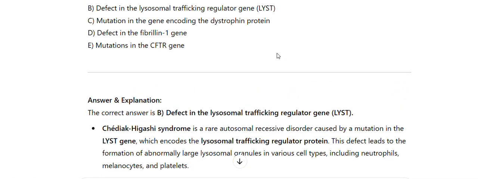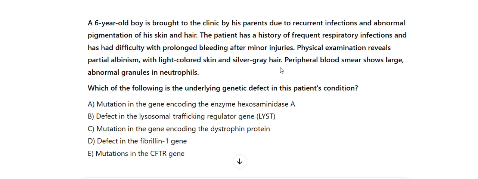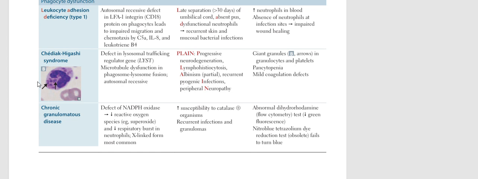Chédiak-Higashi syndrome, USMLE style question for you. A 6-year-old boy is brought to the clinic by his parents due to recurrent infections and abnormal pigmentation of his skin and hair. The patient has a history of frequent respiratory infections and has had difficulty with prolonged bleeding after minor injuries. Physical examination reveals partial albinism with light-colored skin and silver-gray hair. Peripheral blood smear shows large, abnormal granules in neutrophils.